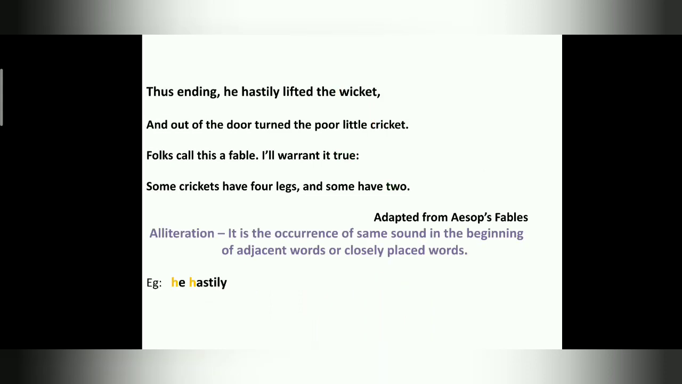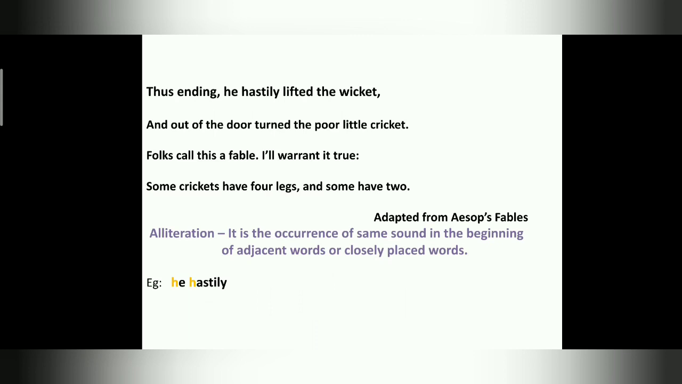Here we have only one poetic device, that is alliteration. That is the first line, he hastily, her sound. So they are same sound in the beginning of adjacent words or closely placed words. They are very close to each other, right? So H, her sound. So not the alphabet, it is the sound, her sound. Here it is alliteration.